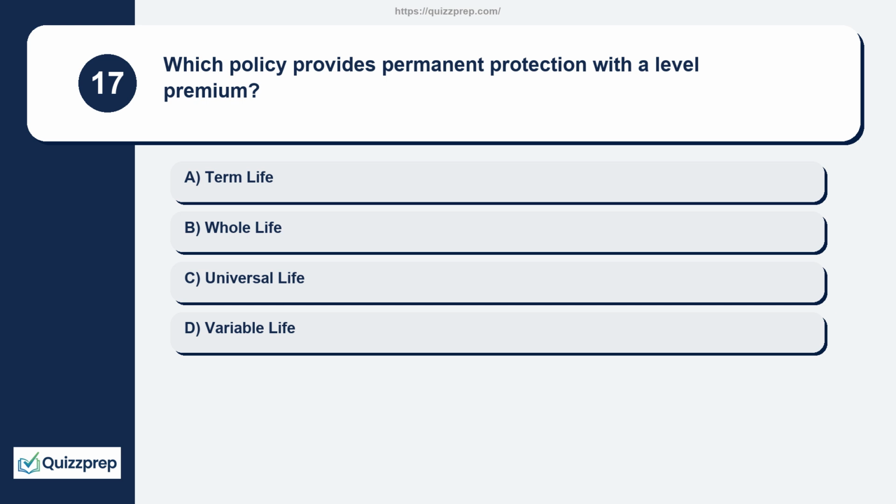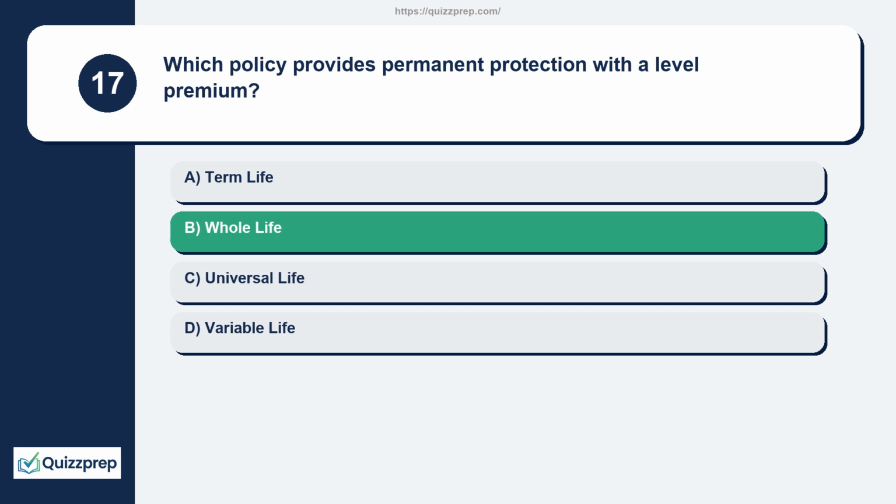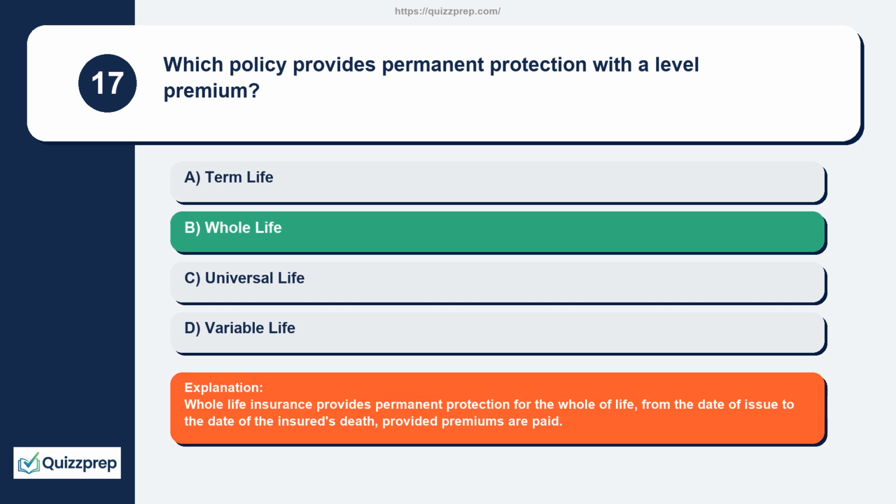Question 17. Which policy provides permanent protection with a level premium? Term life, whole life, universal life, variable life. Whole life insurance provides permanent protection for the whole of life, from the date of issue to the date of the insured's death, provided premiums are paid.